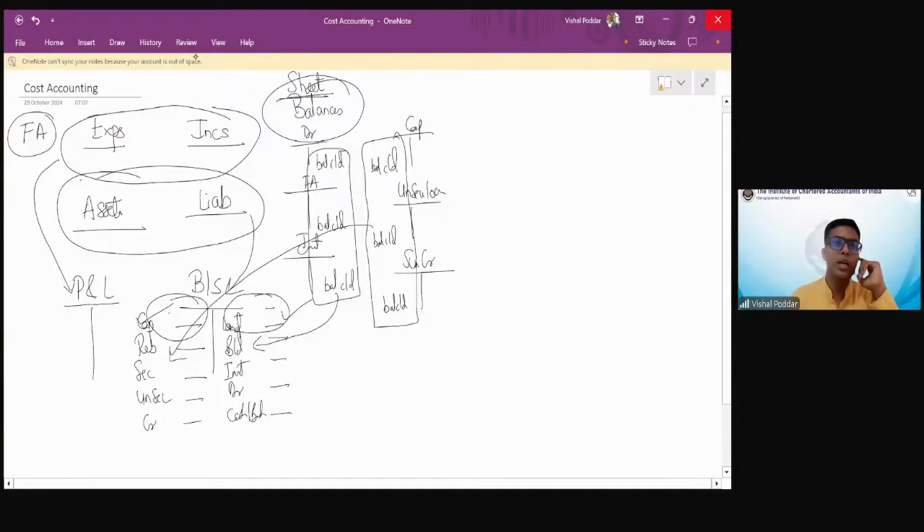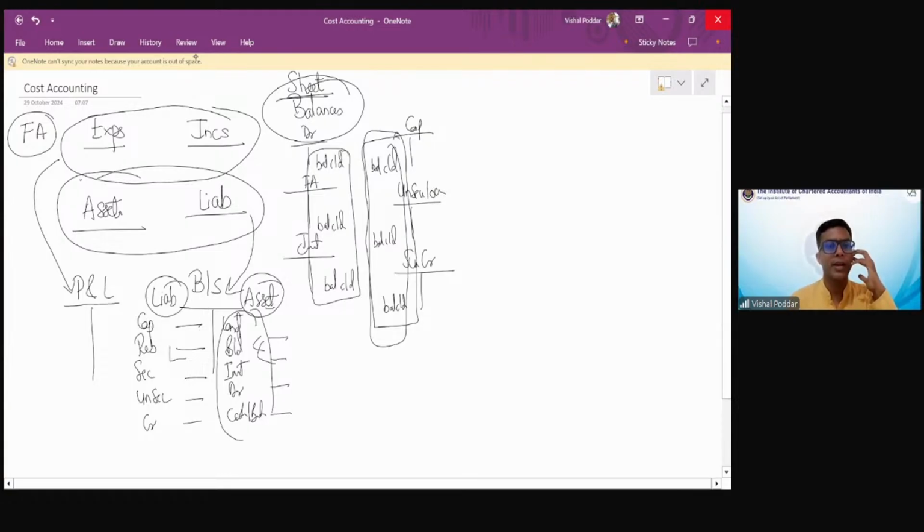After listing down these accounts as per what they are appearing in books, so in my ledger, all these accounts are appearing on this side. So I simply copied it on this side. These accounts are appearing on this side. I simply copied it on this side. After copying it, when I observe these accounts, I found, oh, these are all my assets. So let me call this side as asset. Oh, these are all the ones which I have to pay, which I owe. So they are my liability. Let me call it as liability.